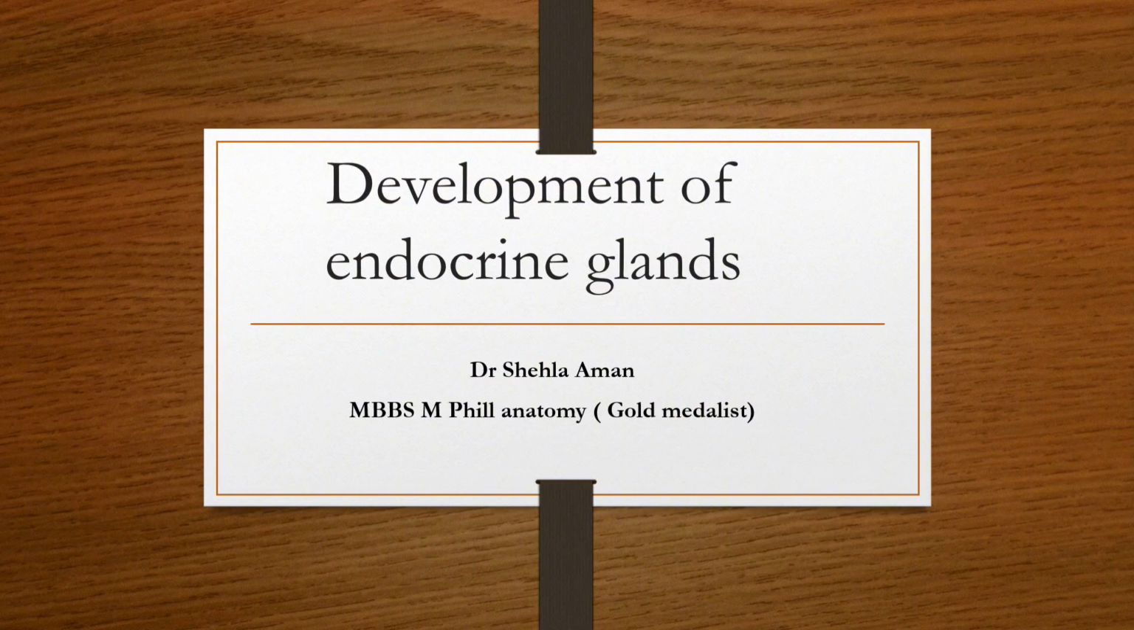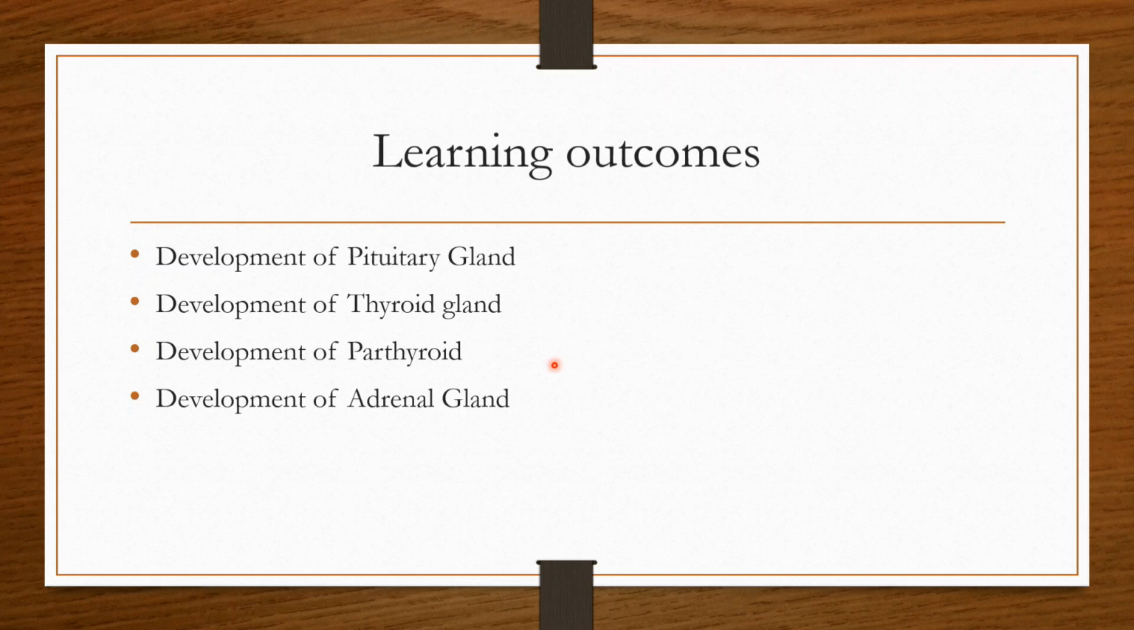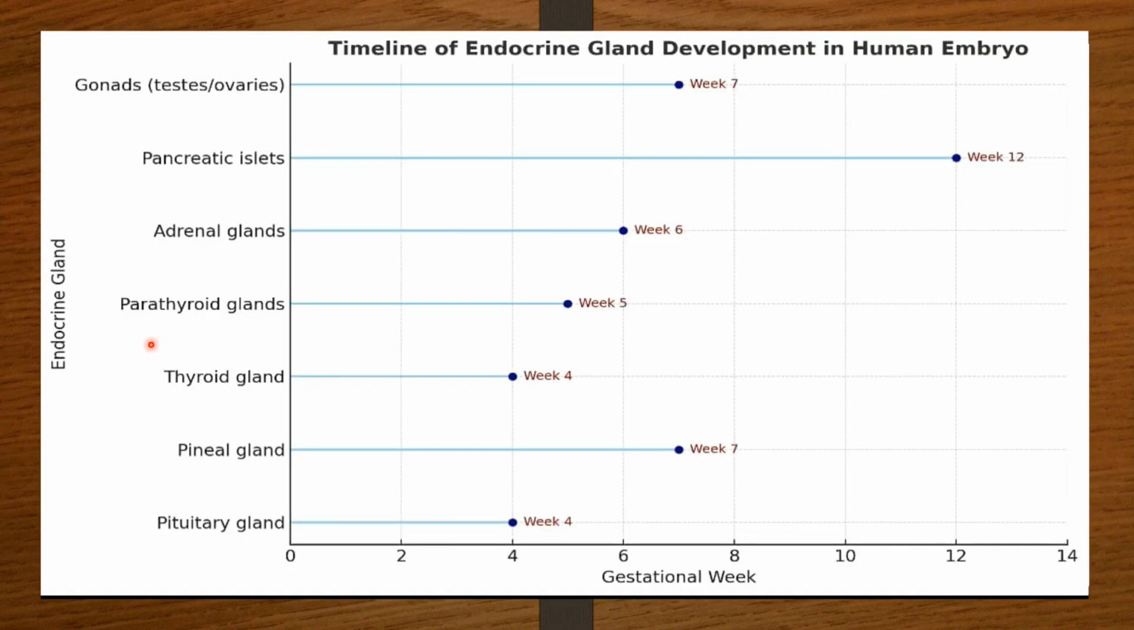For today's class, the learning objectives are development of the pituitary gland, the thyroid gland, parathyroid gland, and the adrenal gland. Here you can see the timeline of the different glands' development in the human body. Among the different endocrine glands present in the human body, the testes start development in the 7th week of gestation, in the 7th week of embryonic life.